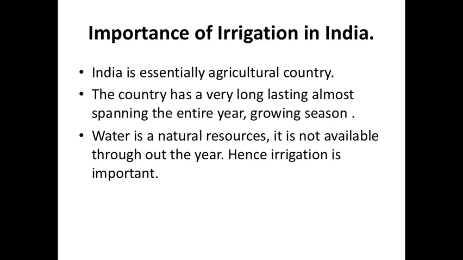Water is a natural resource. It is not available throughout the year, and hence irrigation is important, right? Though water is a natural resource, it is not available throughout the year, and then we need to depend on some artificial means, and that is irrigation, right? We can utilize water from the wells, tube wells, rivers, canals, and you can use it in the farm, right? So this is how irrigation is important in India.